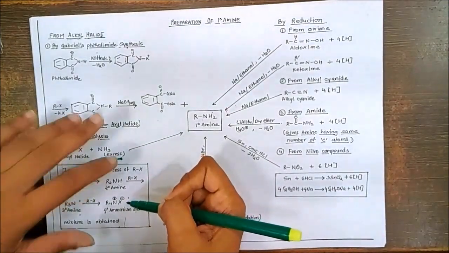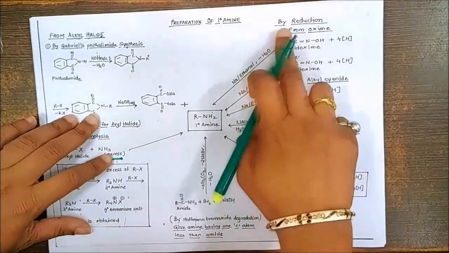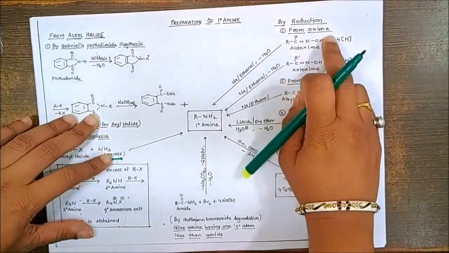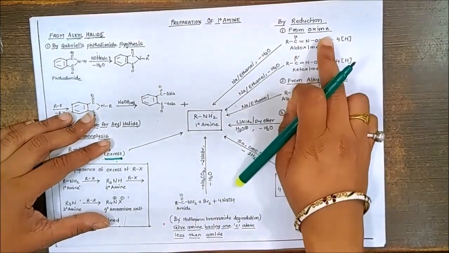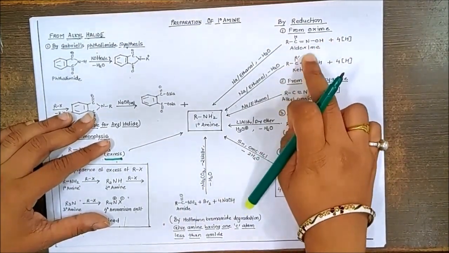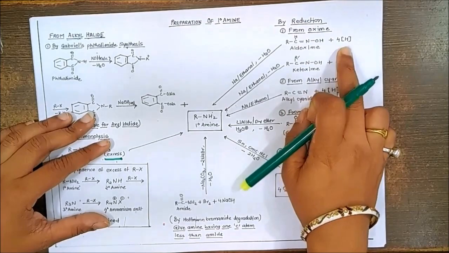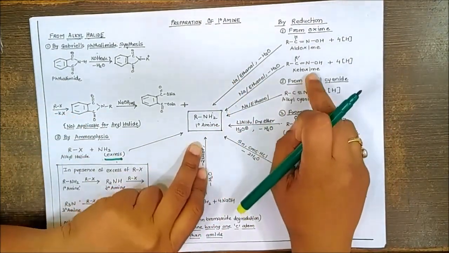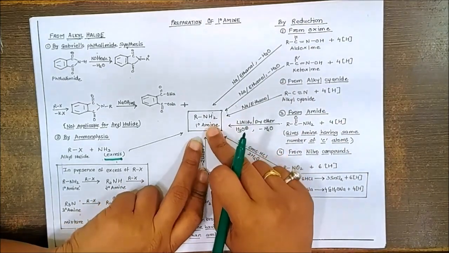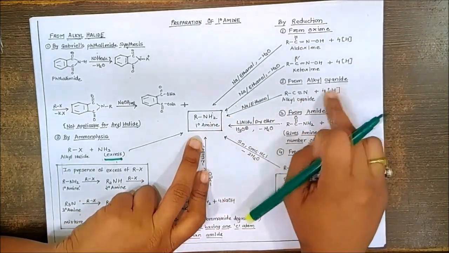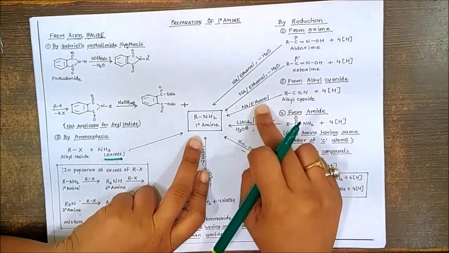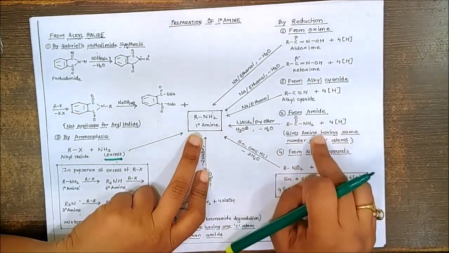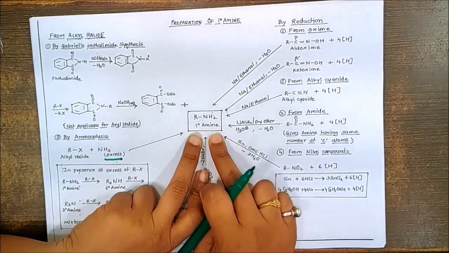Then in the next part, we can carry out the reduction of different compounds. Here first we can start with the oximes. In case of oximes, aldoxime on reduction with sodium and ethanol will give you primary amine. Even the ketoxime will give you formation of the primary amine only. Alkyl cyanides on reduction will give you formation of the primary amine. Amide on reduction will give you formation of the primary amine.